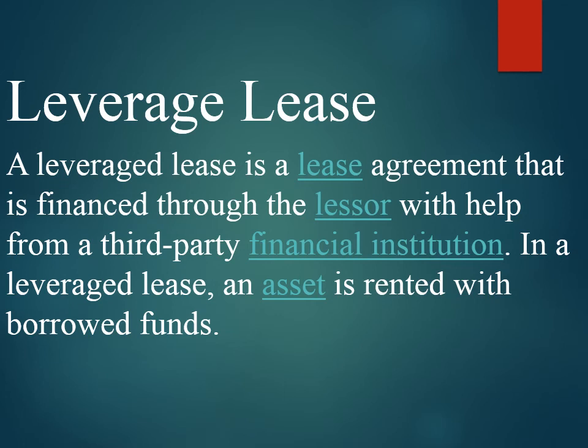ಇಲ್ಲಿ leverage lease ಗಳಲ್ಲಿ 3 ಜನ ವ್ಯಕ್ತಿಗಳು ಬರ್ತಾರೆ. So one person is lessor, another person is lessee, and the another person is lender. So here the lessee's position is to take the assets on the basis of the lease. It means they are utilizing the assets, and the lessor gives the assets to the lessee for utilization. It means the agreement is between the lessor and the lessee and the lenders. And the third person, lender, is the one who gives the finances to the lessor to give that asset to the lessee.